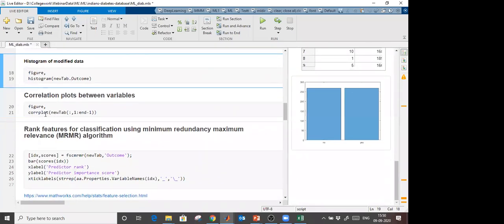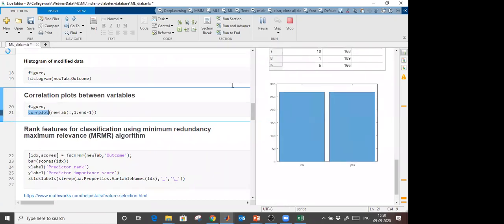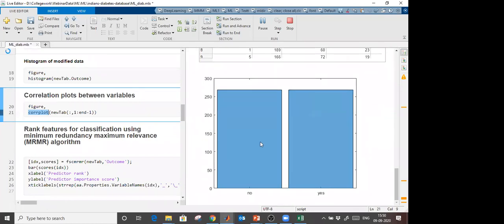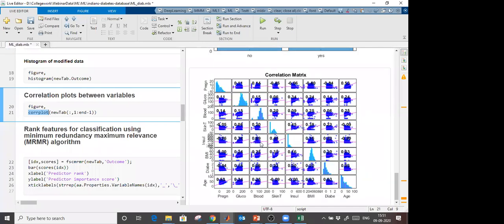There is one plot here, the correlation plot. By giving this correlation plot, you can find out the correlation between all variables, meaning all predictors, whatever you have. Let me tell you, correlation values lie between 1 and -1. If from either side, the minus side or the positive side, my correlation values are coming somewhere near 0, it means that it is not highly correlated and we can remove that.